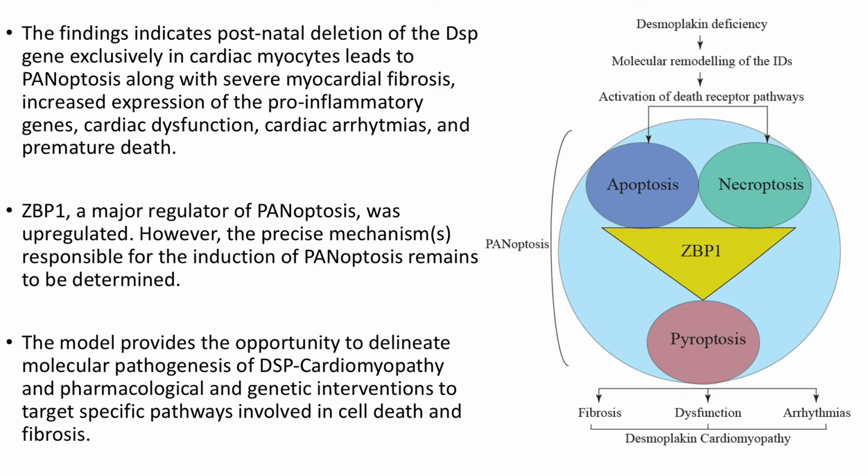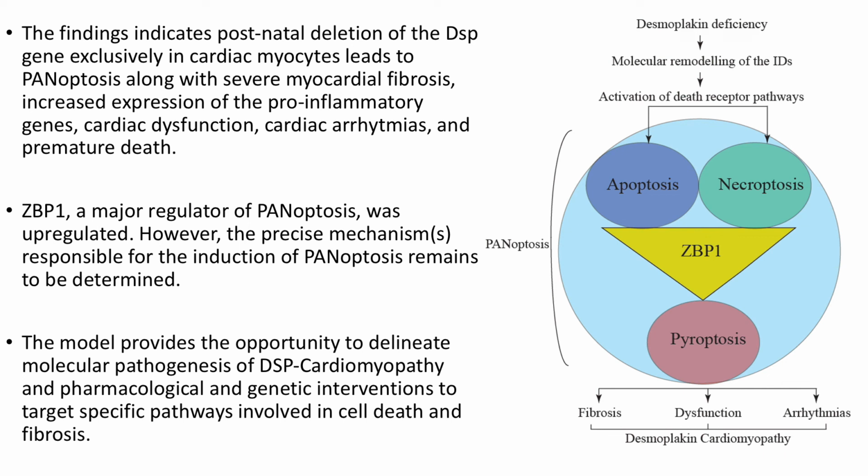Our study indicates postnatal homozygous deletion of the desmoplakin gene caused severe early-onset DCM characterized by fulminant panoptosis, severe fibrosis, and increased expression of pro-inflammatory genes, which are the phenotypic features of desmoplakin cardiomyopathy. The precise mechanisms by which desmoplakin deficiency leads to panoptosis are unclear. Likewise, the mechanisms responsible for the increased expression of ZBP1, and whether upregulation of the ZBP1 protein is solely or partly responsible for panoptosis in the present model, are unknown.